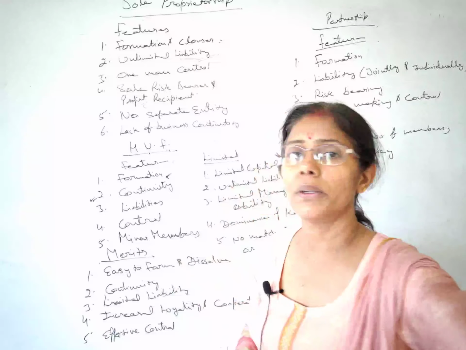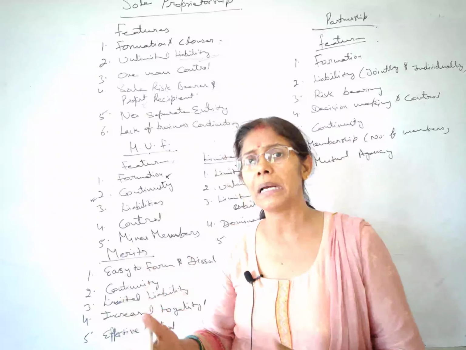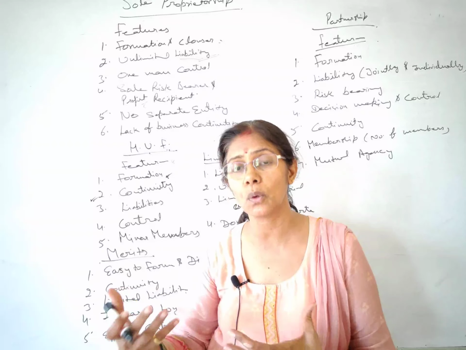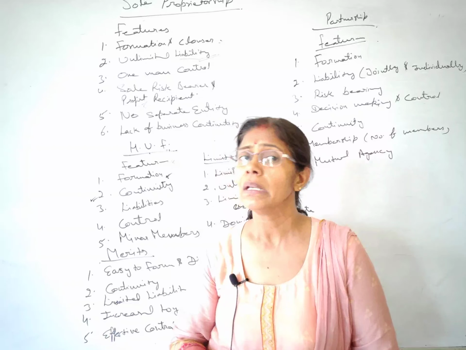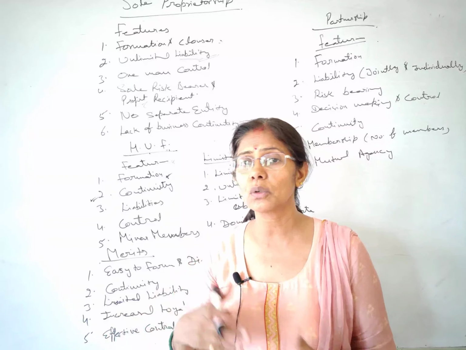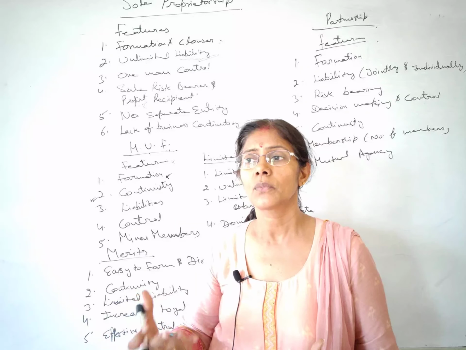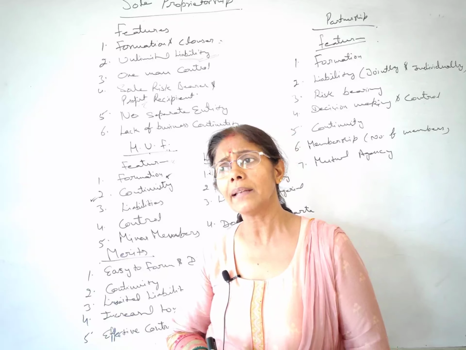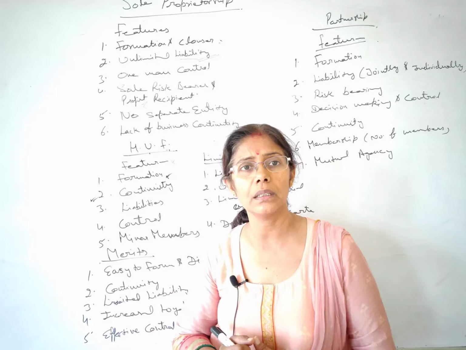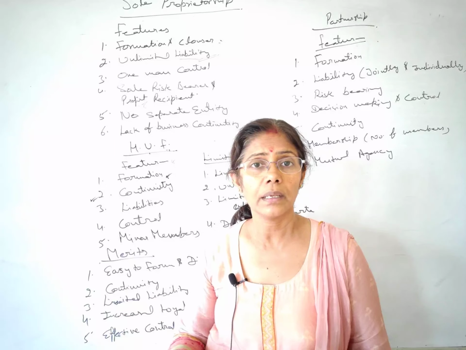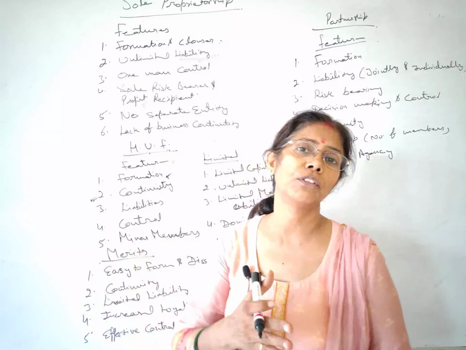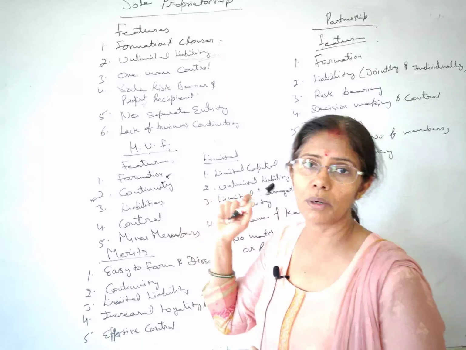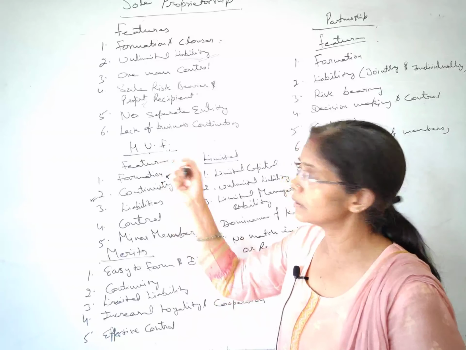Now we were talking about the continuity. Well, students, if any of the partners expires or anything wrong happens with any one of the co-partners, there is no such problem, because it's not going to affect the minimum number of the HUF, right? Minimum number will exist over there. And if we talk about the karta, if the karta expires, then the next elder member of the family becomes the karta. Okay. So we find the continuity in this HUF.